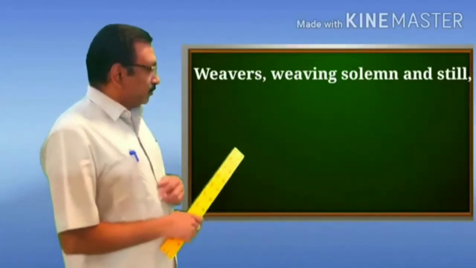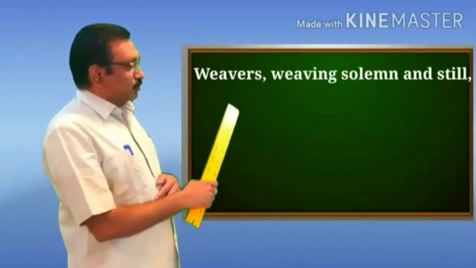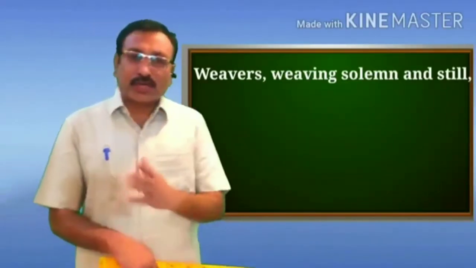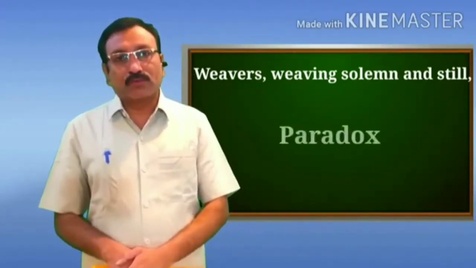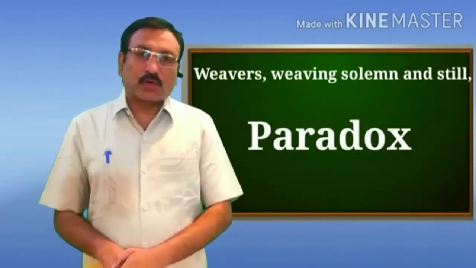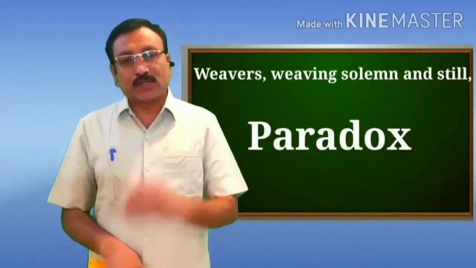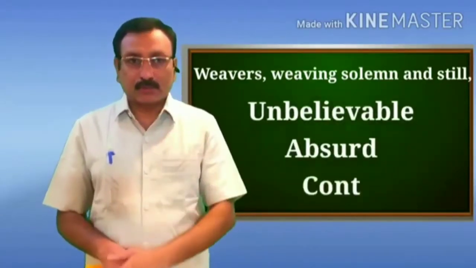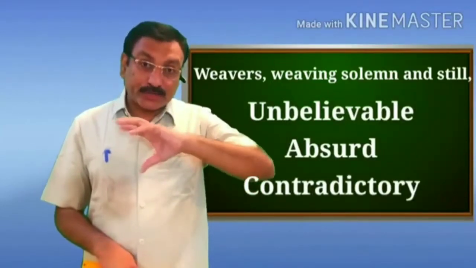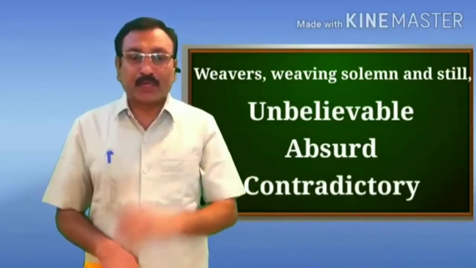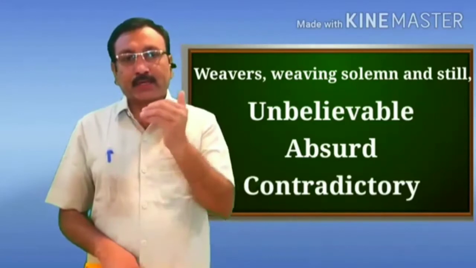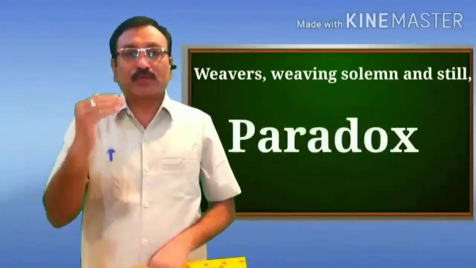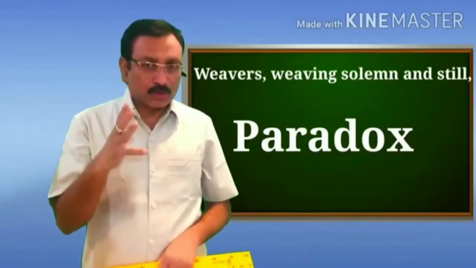In the same line, I read the line: weavers, weaving, solemn and still. So this line is also an example of paradox. So what is paradox? When something unbelievable, something absurd, something contradictory is mentioned in the line of the poem, that line is considered to be an example of the figure of speech paradox.